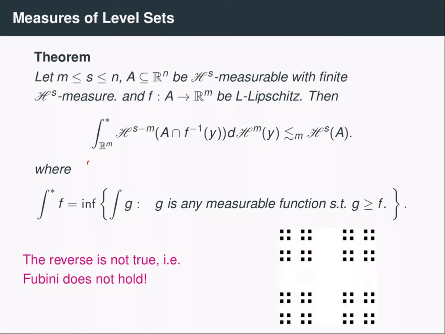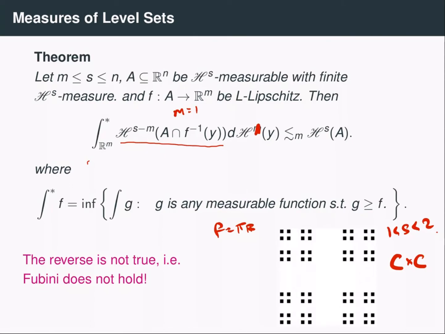So to give an example, let's suppose that we have the set that is the 1/3 Cantor set crossed with itself. So this will have some dimension s strictly between 1 and 2. And let's let our function equal the orthogonal projection onto the real line. So then notice this integral up here. When we take the Hausdorff s minus m, so in this case m will equal 1. So over here we'll have 1 as well.